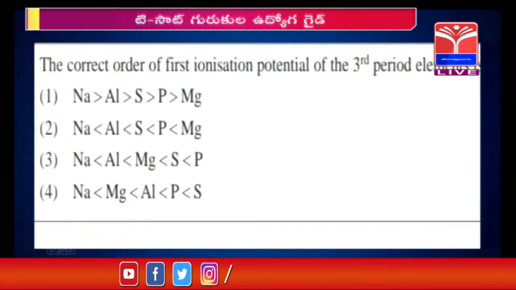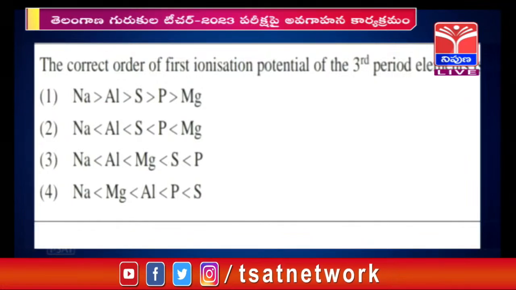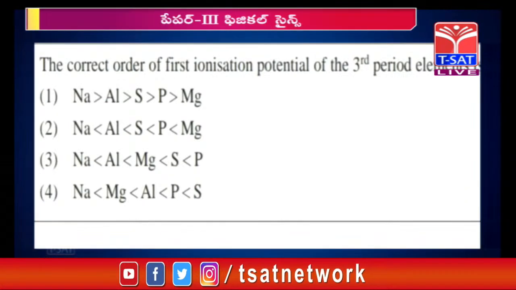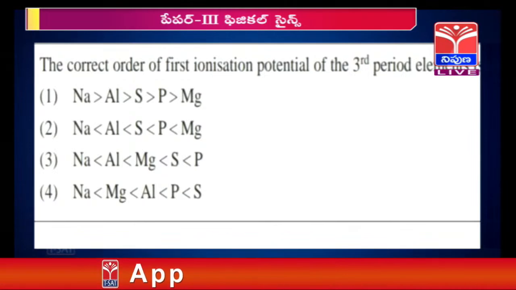Next, in the periodic classification, another most important area is periodic trends. How the ionization energy changes from top to bottom of the group and left to right of the period. Different periodic properties are there, like electronegativity and electron affinity: how they differ, how they gradually increase or decrease, and whether there is any anomaly.